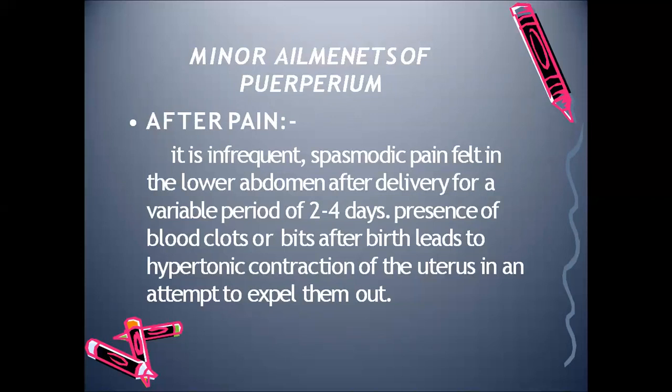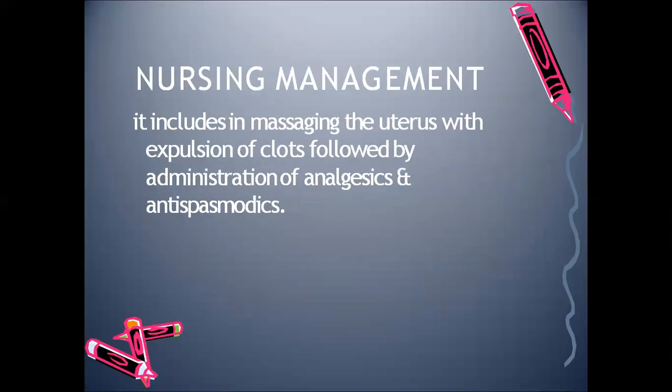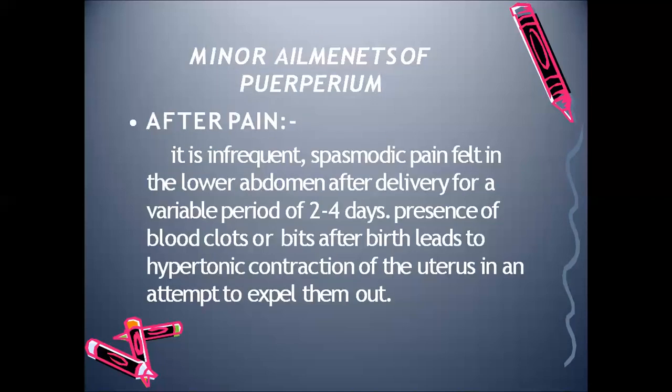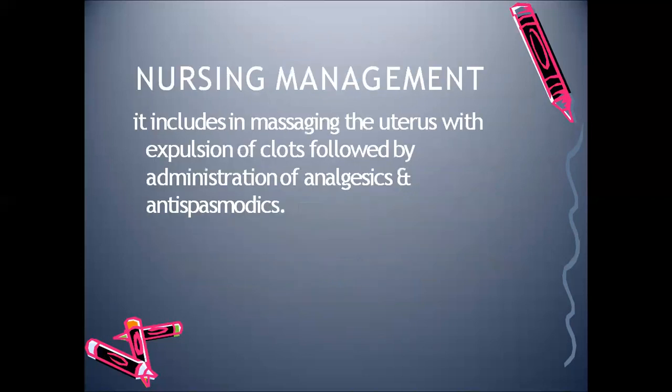Why does this happen? It can be due to the presence of blood clots or some tissues remaining inside the uterus, which can cause hypertonic contraction of the uterus so as to expel the clots or tissues remaining inside. So that is about after pain. It is an infrequent and spasmodic pain felt in the lower abdomen after the delivery for a variable period of 2 to 4 days.